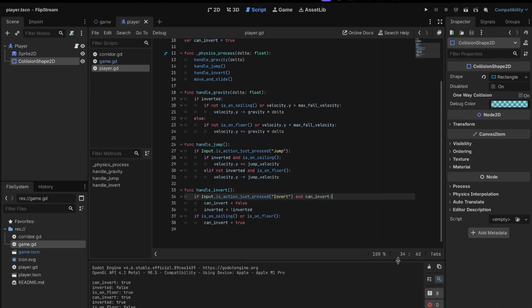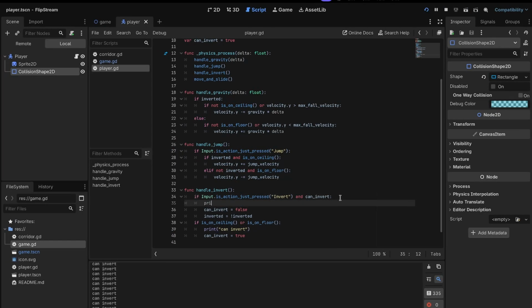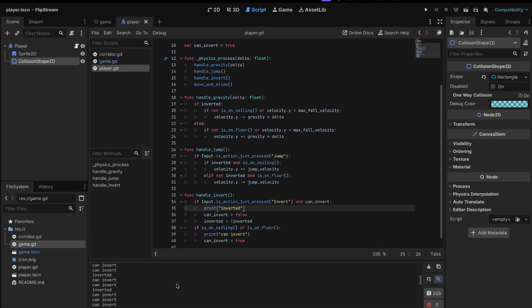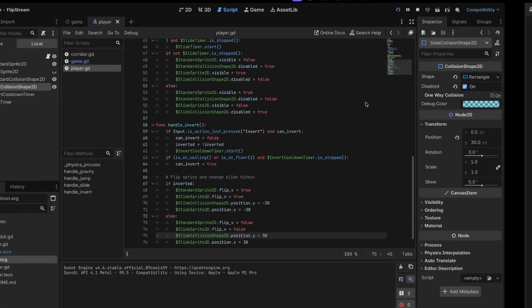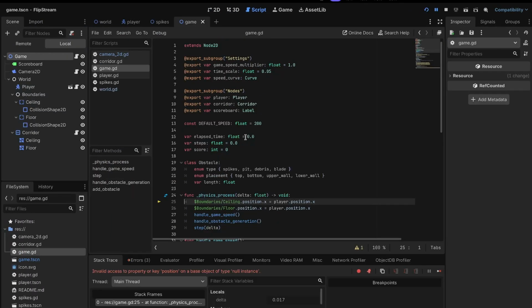And the challenge is that after the player flips, there's a split second where the player is still on the ground. So that would make it difficult to tell when the player had just barely flipped gravity while running. So I put together a kind of hacky solution with a buffer timer so that there's a slight delay after the player flips gravity where he's unable to flip again. I'm going to try to make that cleaner in the future, but for now this works. So at this point I've got the movement basically done, which is pretty solid for how early on I am in the game's development.